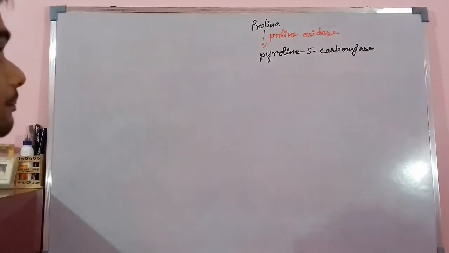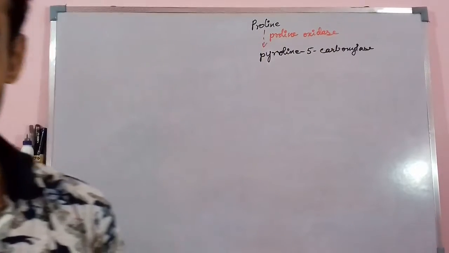Okay, so the pyroline 5 carboxylate is one of the major intermediary products from the proline molecule, right?